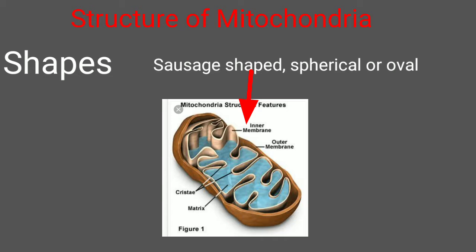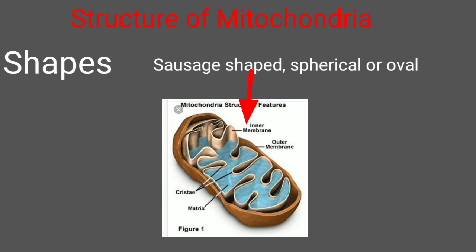Now let's come to the structural content of mitochondria. If we discuss the chemical composition of this particular structure, mitochondria are generally made up of 60 to 70% protein, lipids around 25 to 35%, and RNA, as RNA is also present there, around 5 to 7%. DNA is also found in the mitochondria in a very small quantity, and there are many mineral traces, especially of manganese, calcium, phosphate, etc.